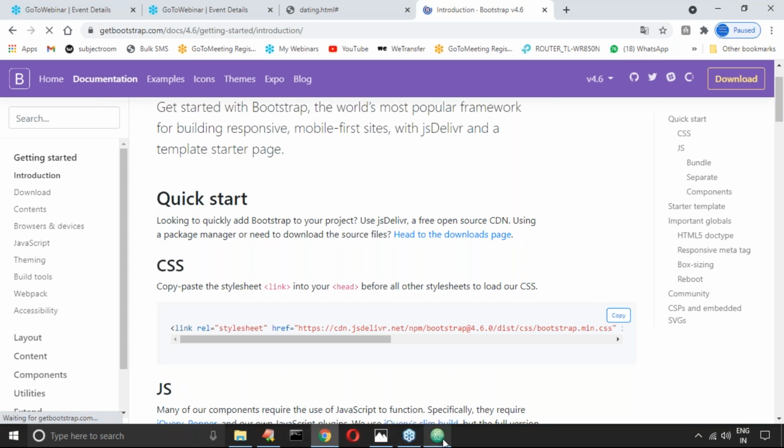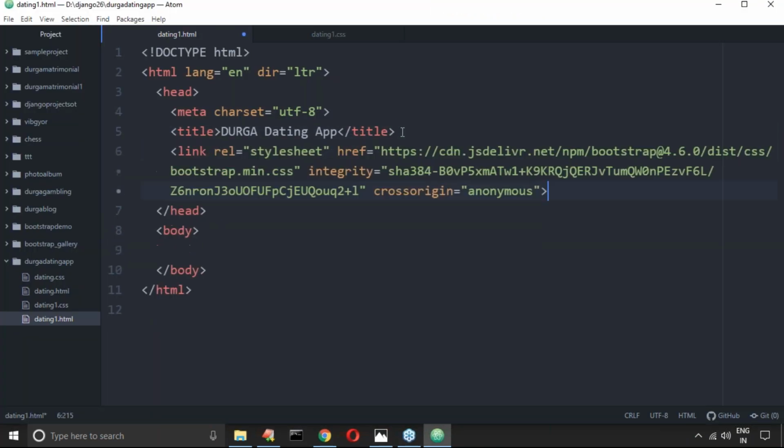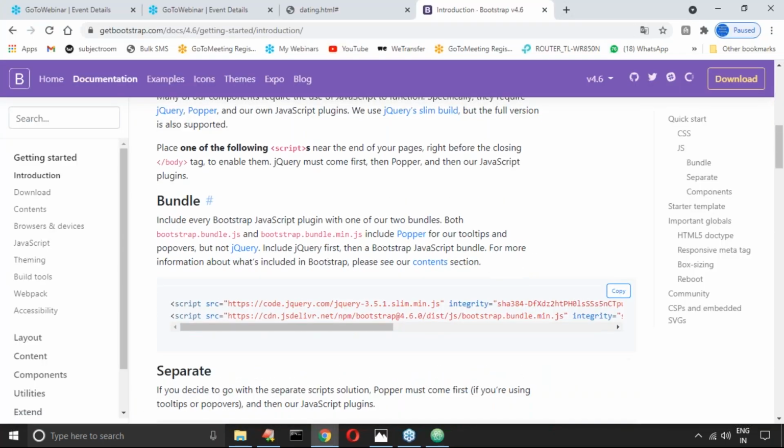Now, all these things are no longer difficult for you. Here this is the min.css. All these things are very common. If you develop five to six applications, then you will become an expert in this area. Don't worry. To make the hamburger work, JavaScript is compulsory, and to make Bootstrap JavaScript work, jQuery is compulsory. That's why let me add those things also.